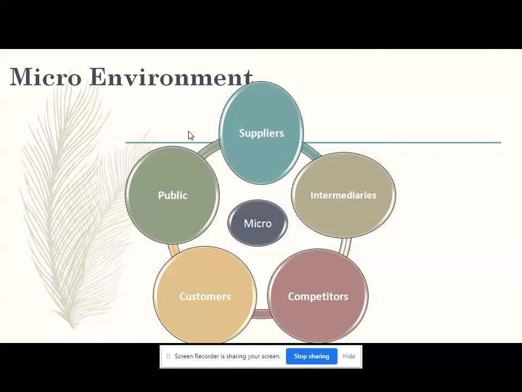customers' opinions. So this is all about the micro environment.